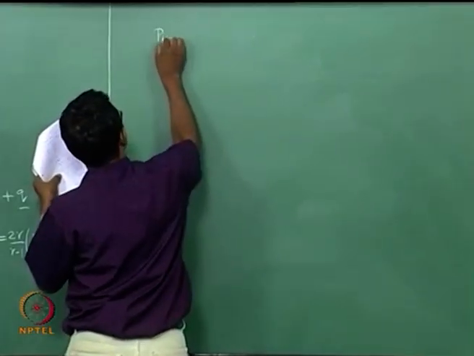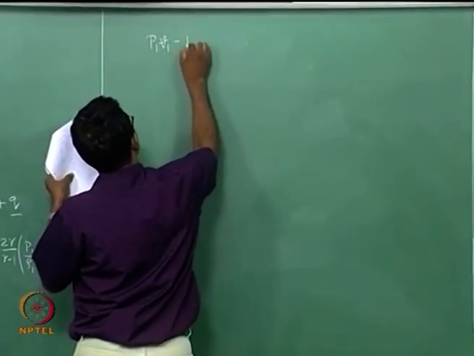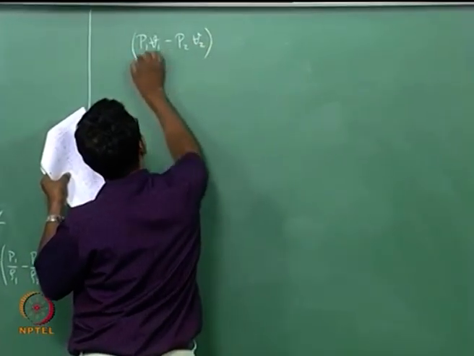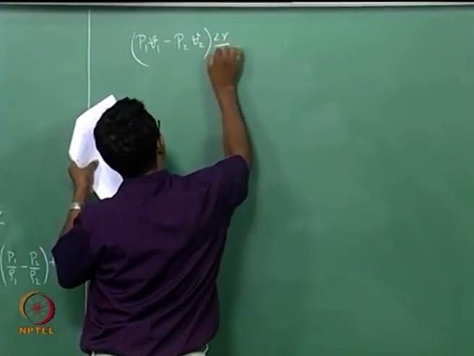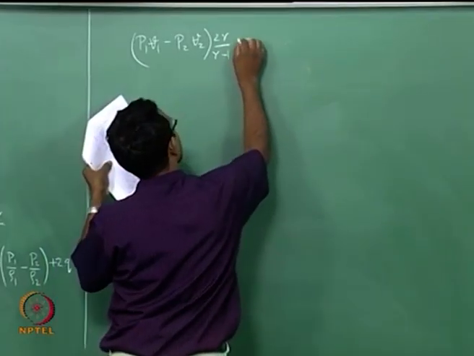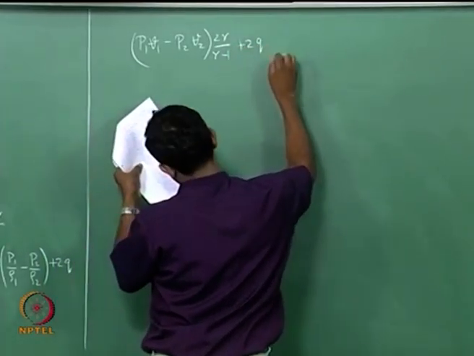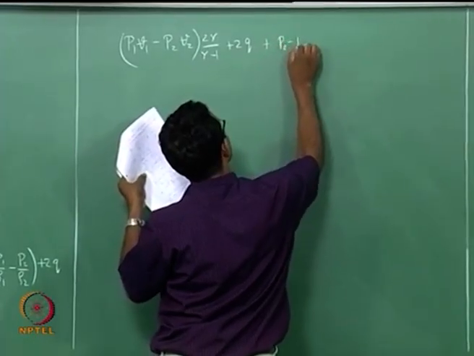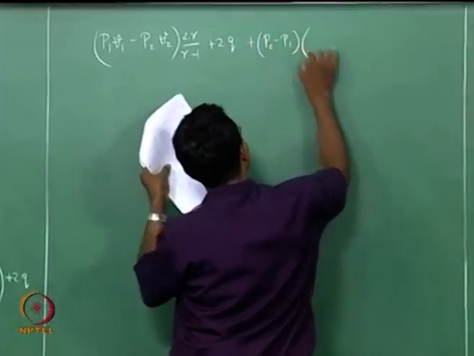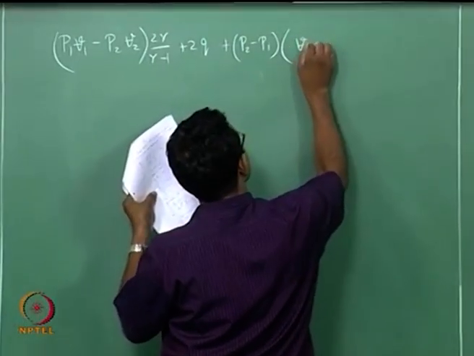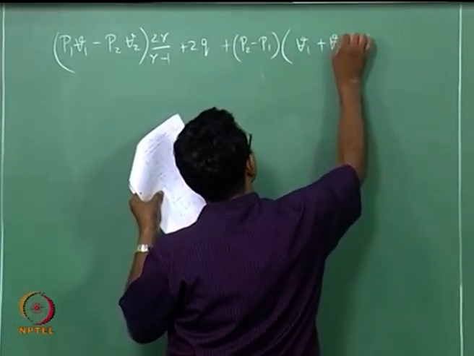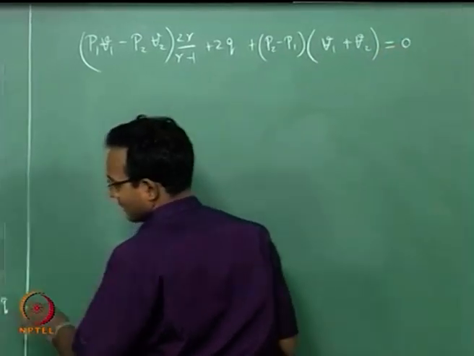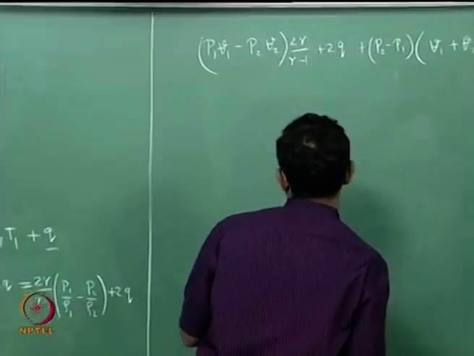So my expression becomes P1 V1 minus P2 V2 times 2 gamma by gamma minus 1, plus 2q, plus P2 minus P1 times V1 plus V2. This whole thing is equal to 0. I just rearrange these terms so that it looks like this.